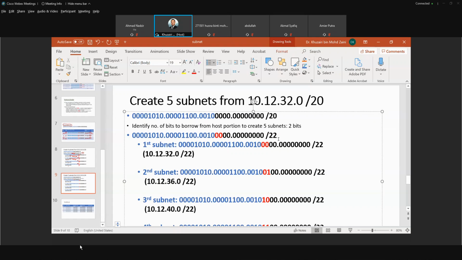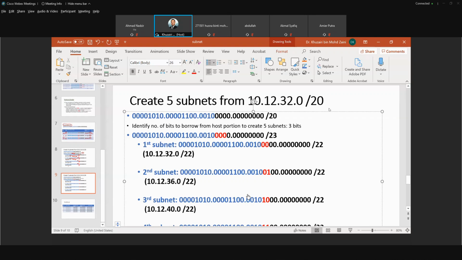You want to create 5 subnets, and borrowing 3 bits is okay. With 3 bits you can actually create 8, but you only want to use 5, so you have 3 extra for future usage. You cannot get exactly 5 subnets by borrowing a certain number of bits, so that's why we borrow 3 bits. Now these 3 bits become the red color, so 20 plus 3 becomes 23.